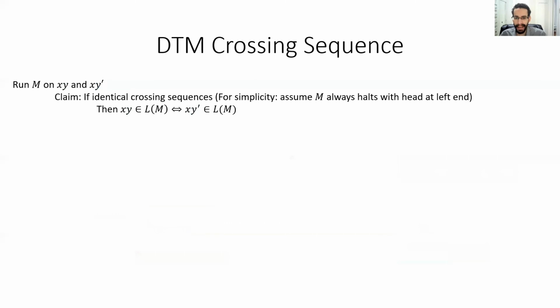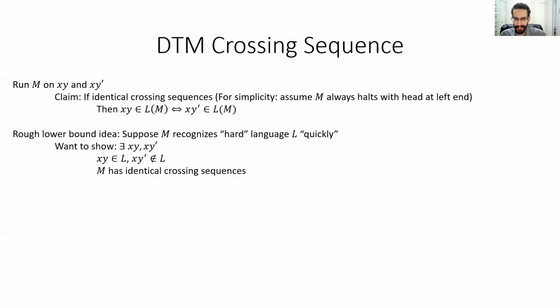Next, we consider a lower bound technique that makes use of this claim. Suppose we have a hard language L, and suppose that we also have a deterministic Turing machine M that recognizes L quickly, where I won't be at all specific about the hardness measure or running time bound being considered here. What we would like to do is find a bad pair of partition strings, xy and xy prime, such that M has to make a mistake on one of them, thereby contradicting the assumption that M recognizes L quickly.